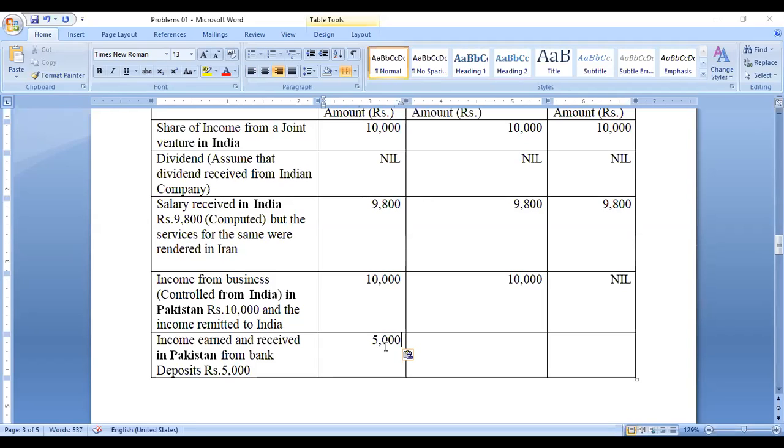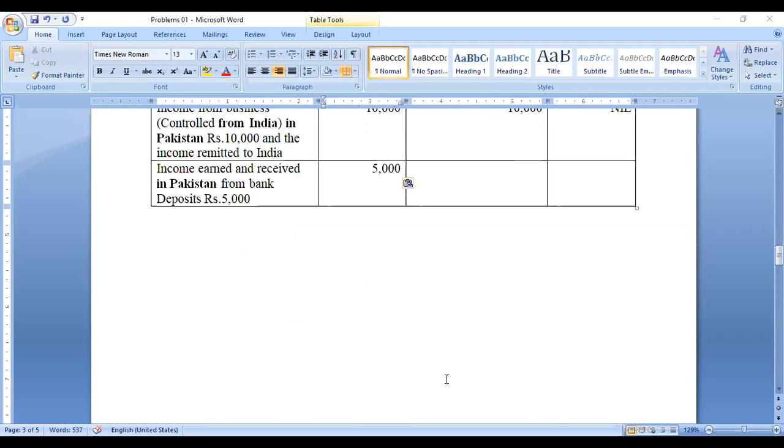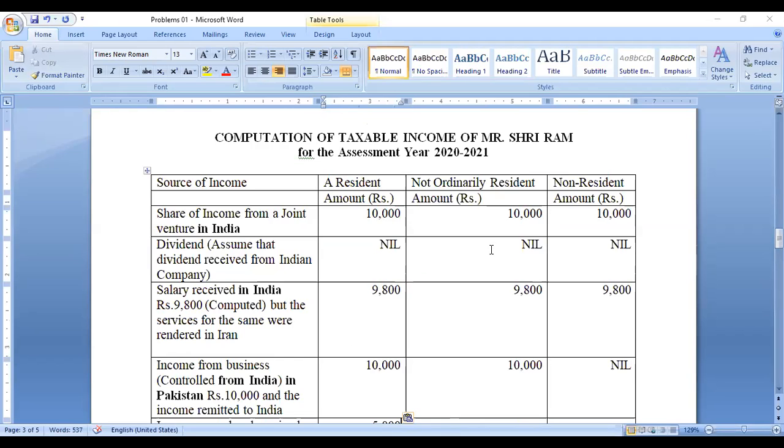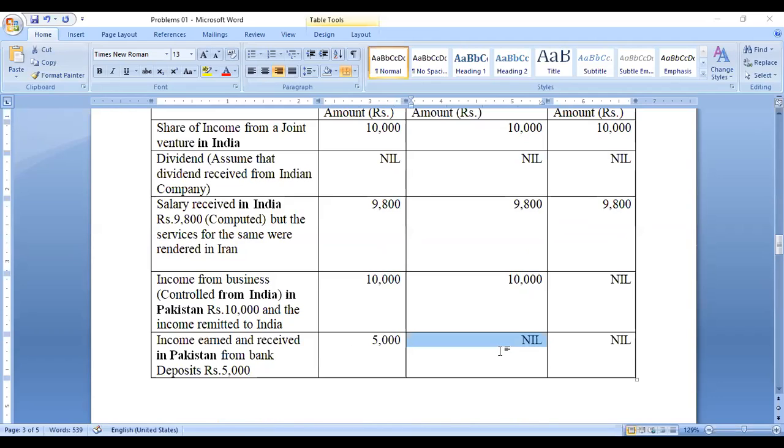So the income earned and received in Pakistan is no more related to India. These two people are not required to pay the tax. Why? Because he paid tax on 10,000 rupees. This is also Pakistan income, but here the Pakistan business is controlled from India. So that's why he has to pay the tax.